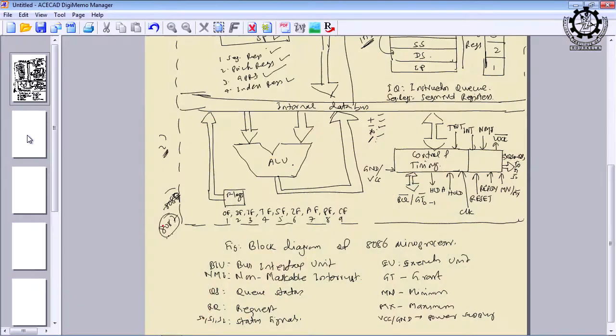The different peripheral ICs will be interfaced with both 8085 and 8086. Some of the peripheral ICs are compatible with both 8085 as well as 8086 with a little change in the configuration. If you change the configuration, it will be adaptable to 8085, and if you change to another configuration, it will be adaptable to 8086. Is it okay? Anyway, 8087 is called the math coprocessor, and it is optional. Without this also a microprocessor will run the program. Okay.